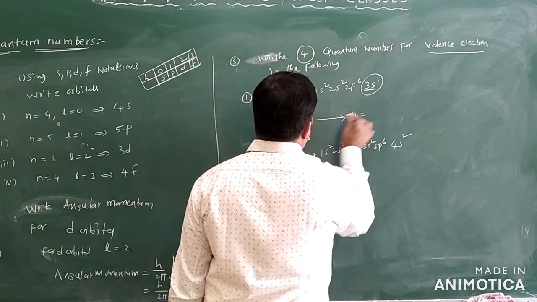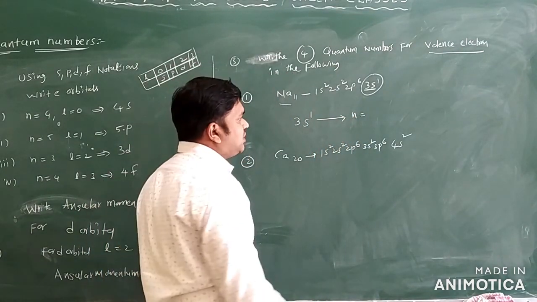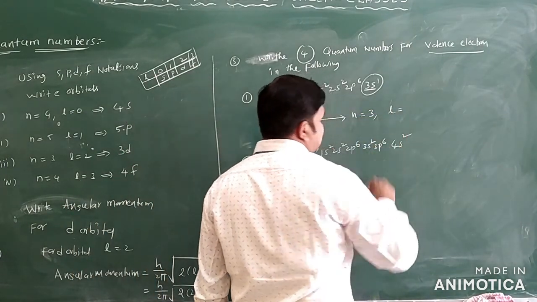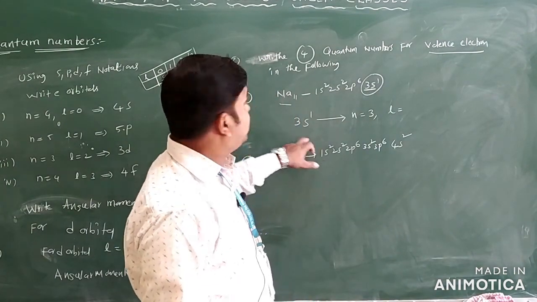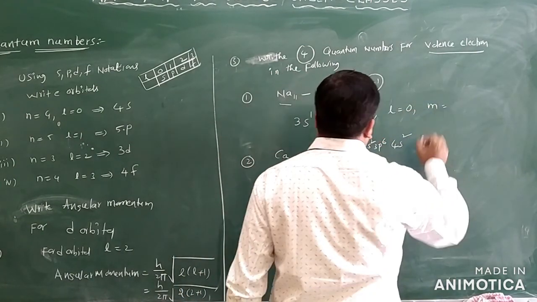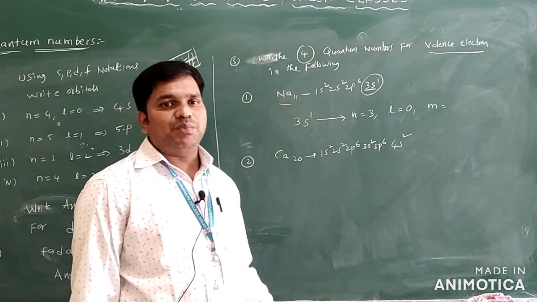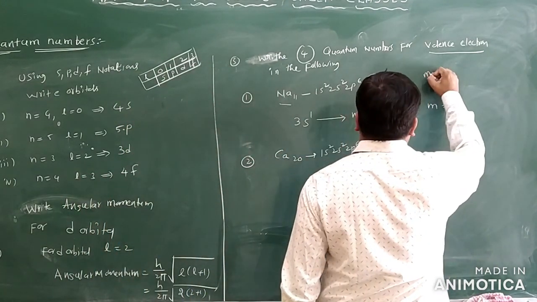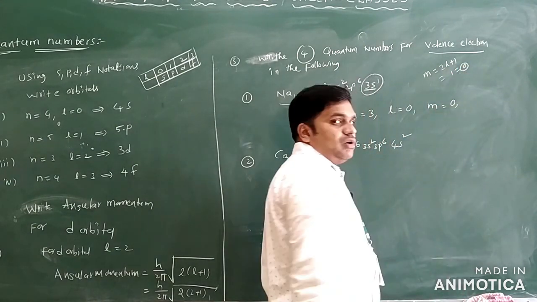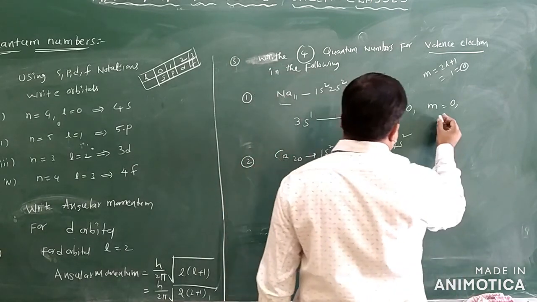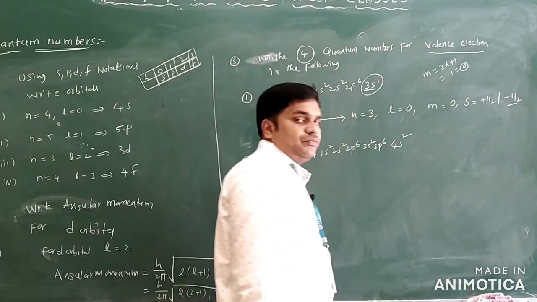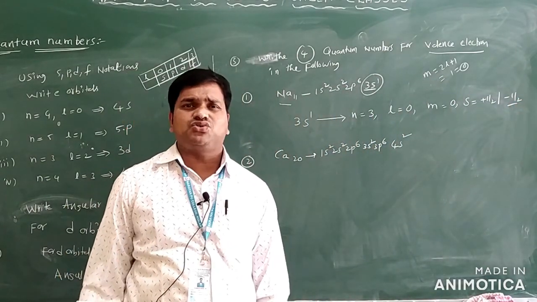3s1 means the orbit is 3 only. You will write n is equal to 3. Next, the azimuthal quantum number l for s orbital: l is equal to 0. Now what is the m value we have? You know the formula, m is equal to 2l plus 1, which gives 1, so m is 0. What are the s values? We have two possibilities: s is equal to plus 1 by 2 or minus 1 by 2. Clear?